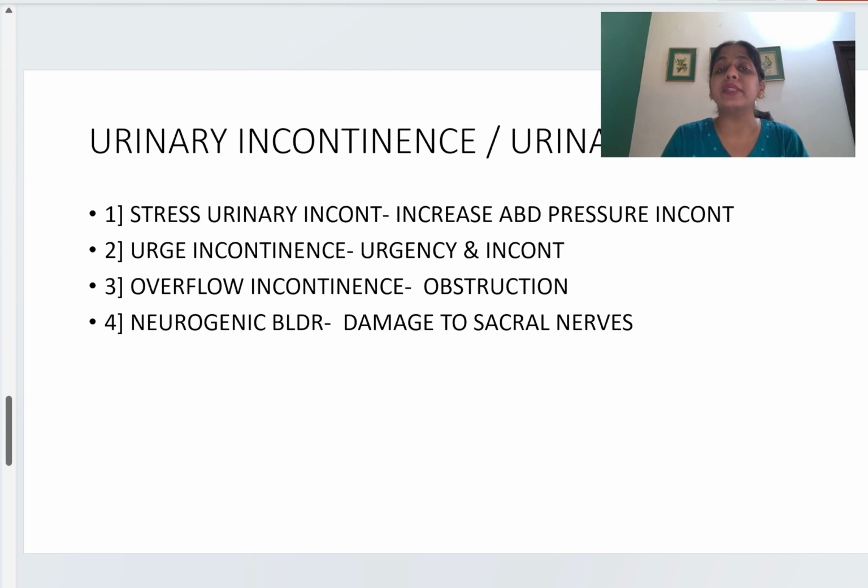So whenever this lady's abdominal pressure is increased, she passes urine. And when is abdominal pressure increased? Whenever we cough, laugh, perform a Valsalva maneuver, or blow a balloon, the abdominal pressure increases and the lady passes urine, and that type of urine leakage is known as stress urinary incontinence.